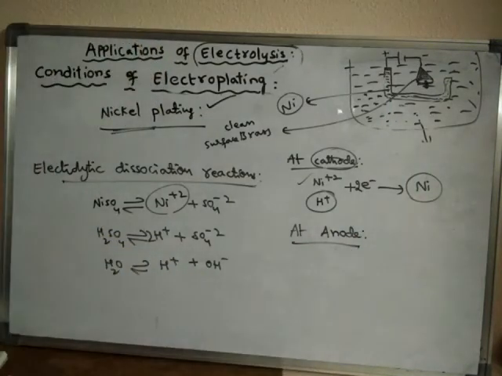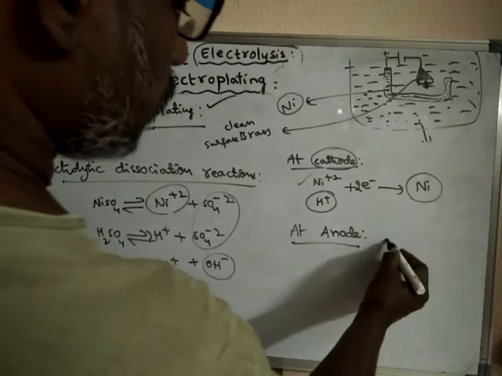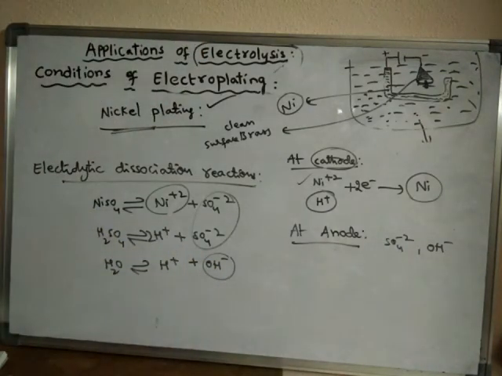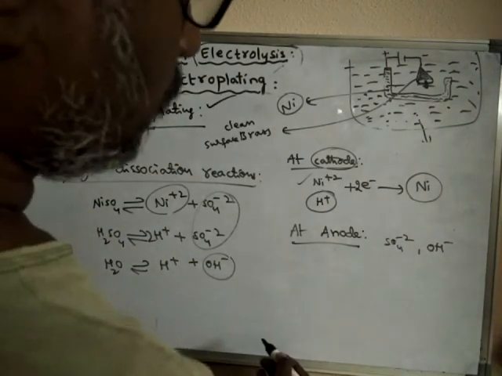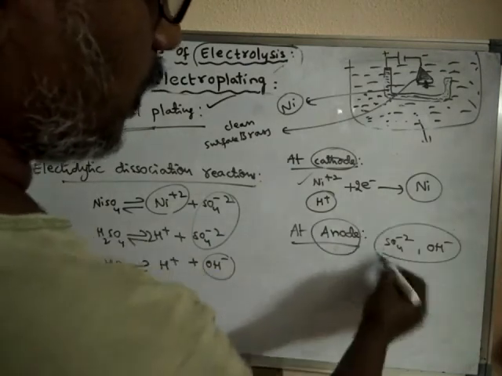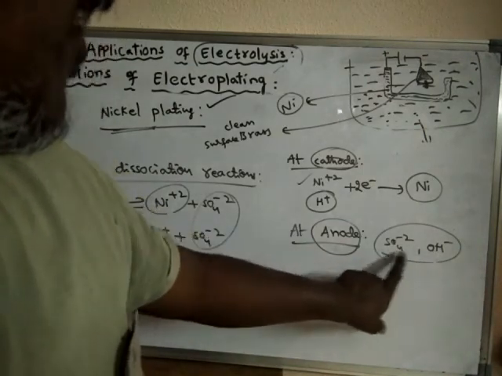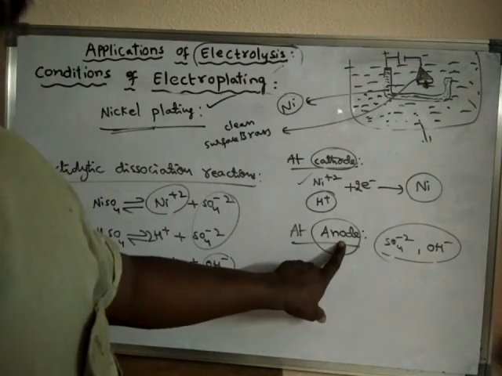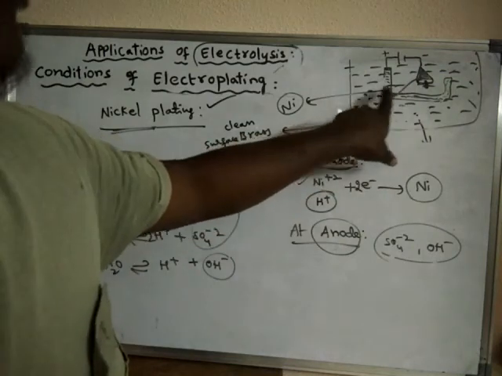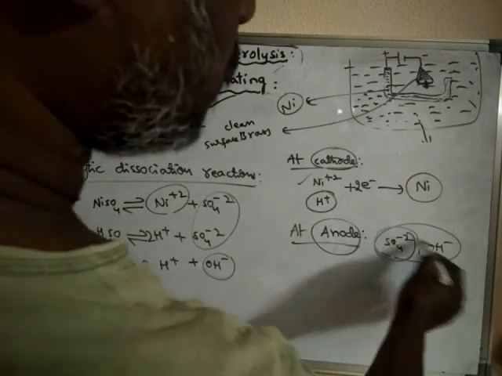See, what are the anions present? These are the anions present in the solution. Both SO4 minus 2 and OH minus ions are present in the electrolyte, or else in the solution. Anode is a positive electrode and these are the negative ions. Negative ions are called anions. So anions are attracted by the positive electrode known as anode, so sulfate ions and OH minus ions will move towards anode. But neither of them will undergo discharge.